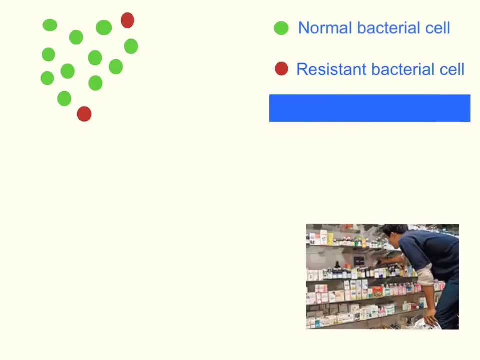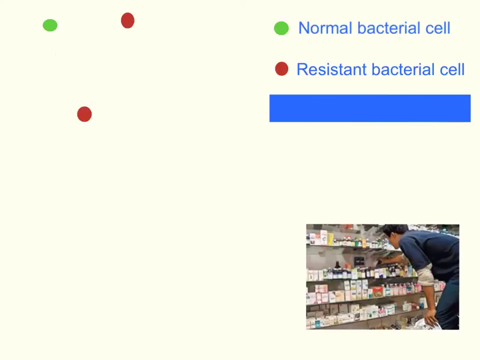But because we've just taken this antibiotic and it's working its wonders, that's going to kill these normal bacteria, because that's what it's designed to do. So it's going to start wiping out these normal bacteria. And you're going to see now we're going to end up with a decreased ratio of normal bacteria to resistant bacteria. The antibiotics can't kill the resistant bacteria, it only kills the normal bacteria.